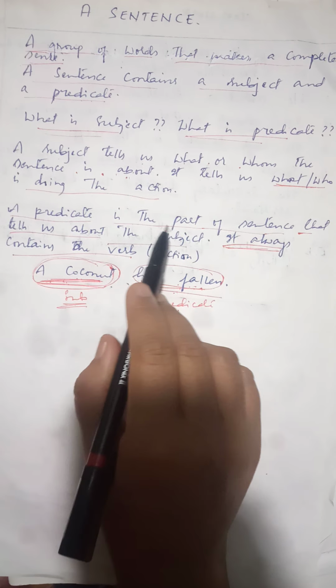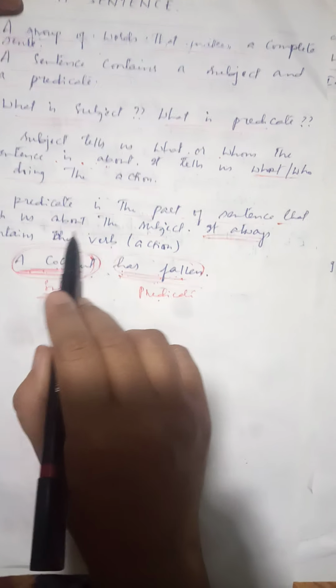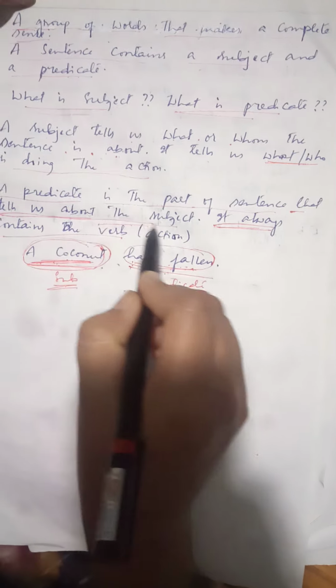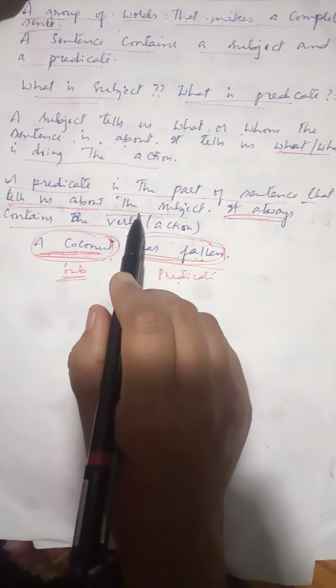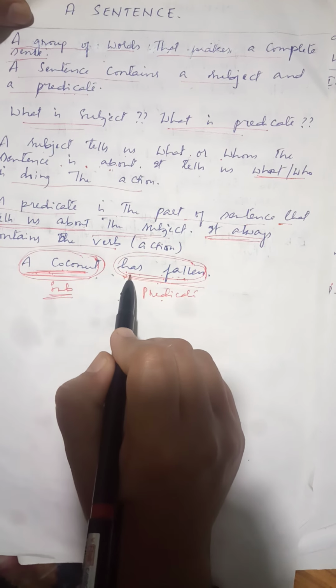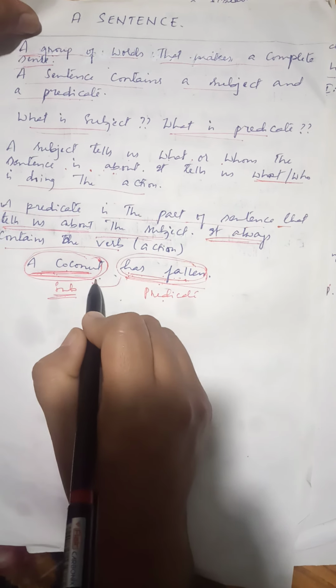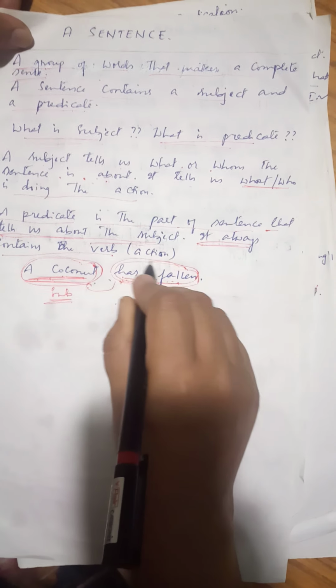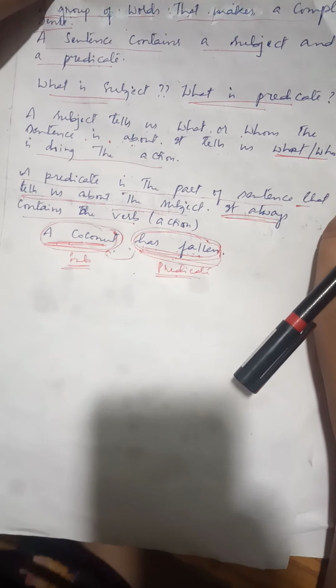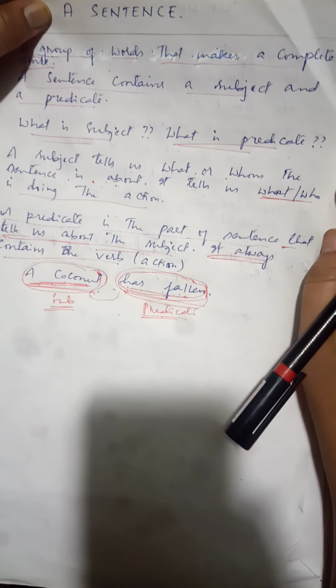A predicate is a part of the sentence that tells us about the subject. Does this part fulfill the explanation? Yes, it tells us about the subject. The predicate tells us about the subject. So this is your predicate. This is a very short explanation of the subject and the predicate.